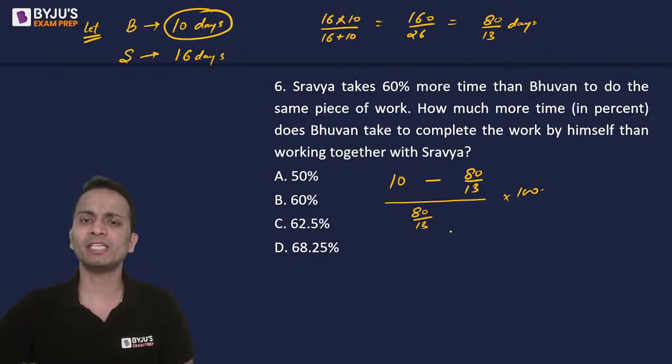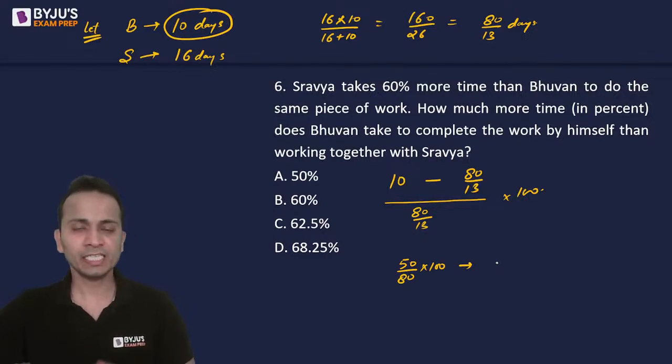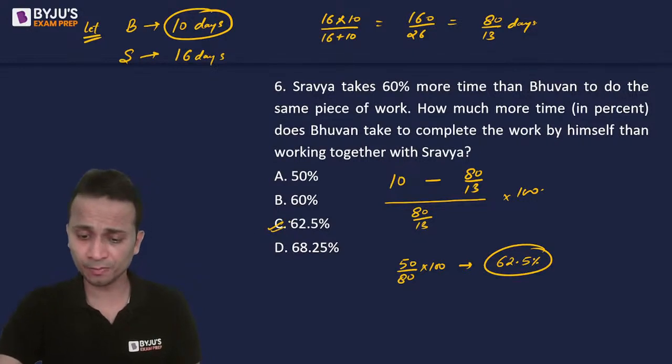So 130 minus 80, 50. 50 divided by 80 multiplied by 100. The fraction is 5 by 8. In terms of percentages, 5 by 8 will become 62.5 percentage. So 62.5 percentage, that is option C, is the correct answer.